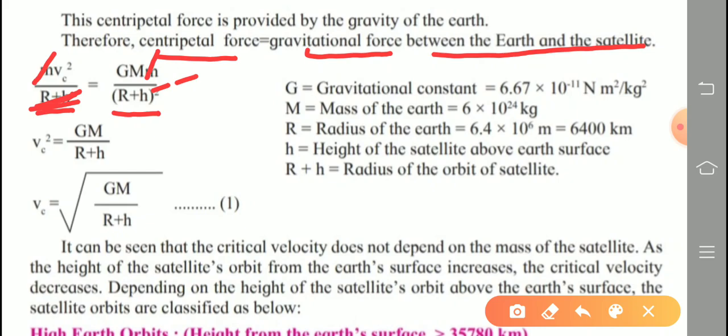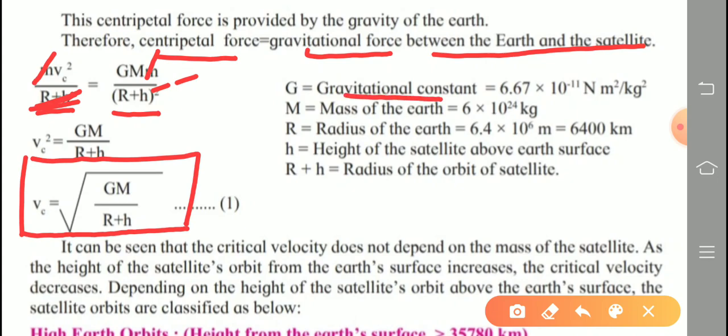We take the square root, so we get the formula: critical velocity is equal to the square root of GM upon r plus h. Capital G is the universal gravitational constant, 6.67 into 10 raised to minus 11 newton meter square per kilogram square. Capital M is the mass of the earth, standard value 6 into 10 raised to 24 kilogram.